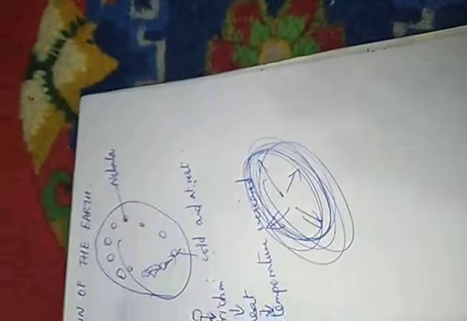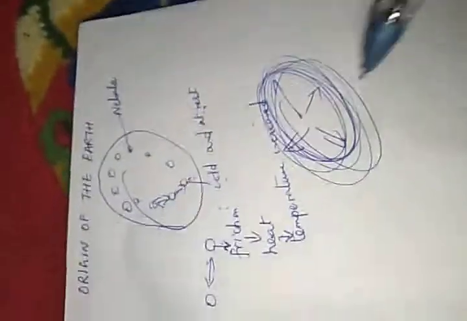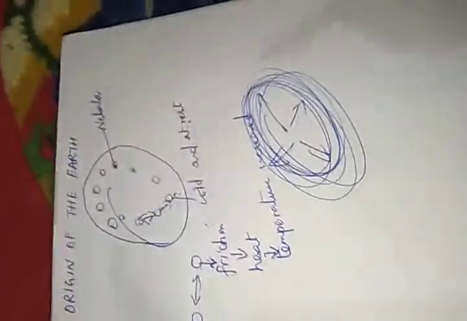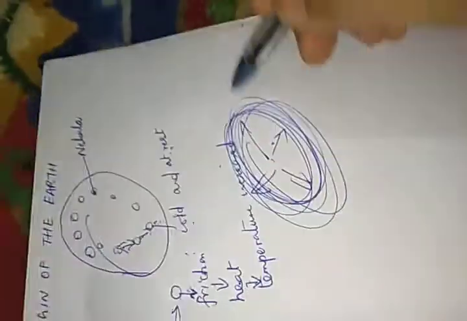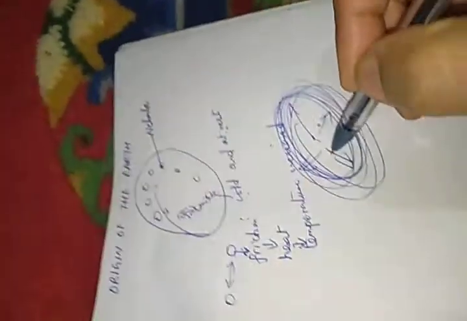Actually, the planets have their present positions because of centripetal and centrifugal force. But over here, the centrifugal force exceeded the centripetal force.